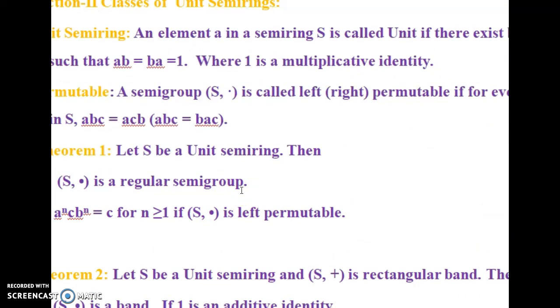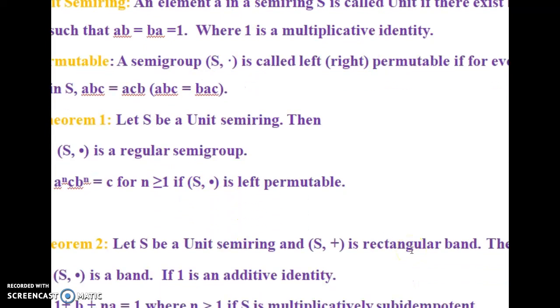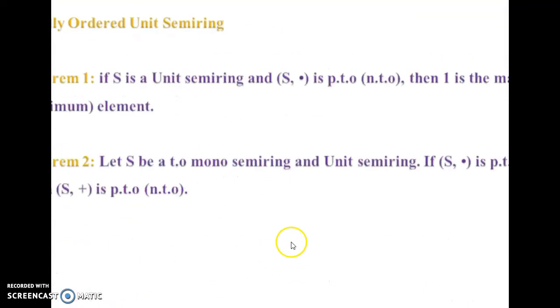Similarly, we come across unit semiring. A semiring is said to be unit if the product of two elements AB and BA should be equal to 1, and some definitions of permutability are given, and we proved some results by applying different conditions on unit semiring as given in this slide.